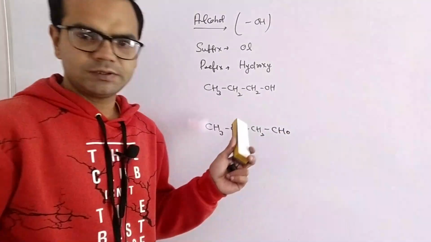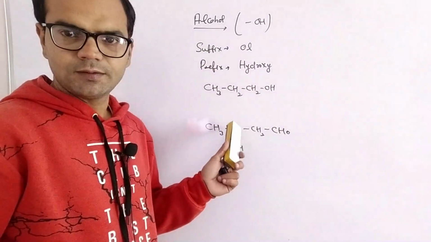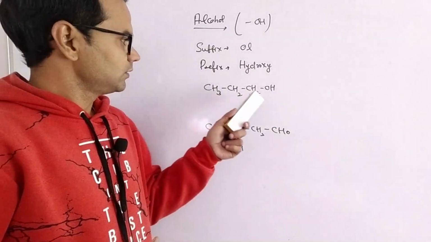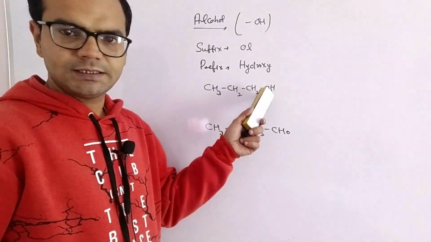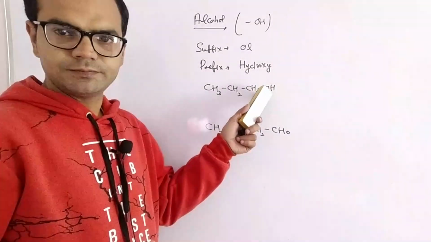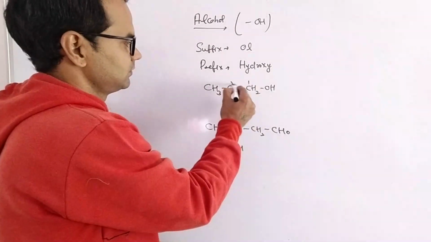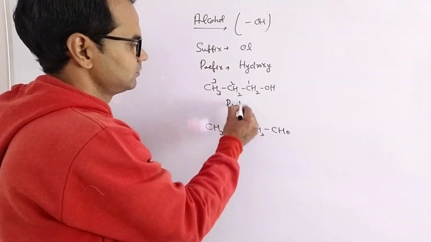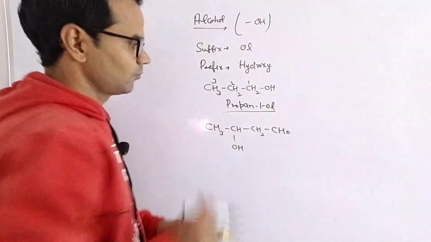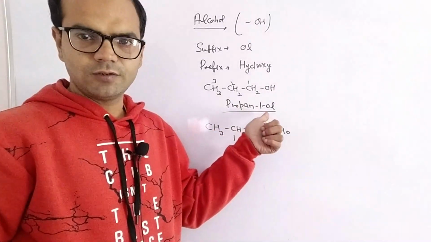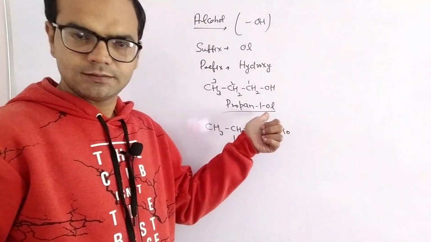Now we have two examples to understand it as a suffix and when it is used as a prefix. In this chain there are 3 carbons and an OH group is present, so it will act as a functional group. So its IUPAC name for 3 carbons will be propan-1-ol. Again E is dropped because the next letter is a vowel.